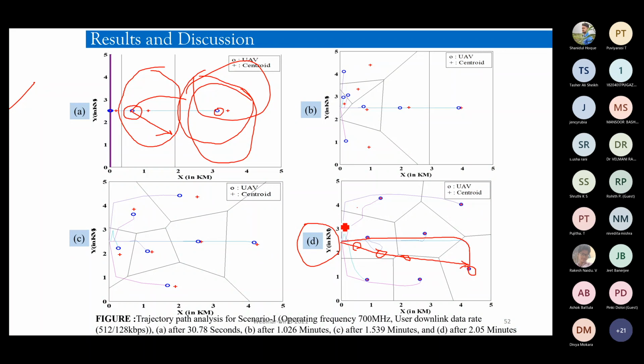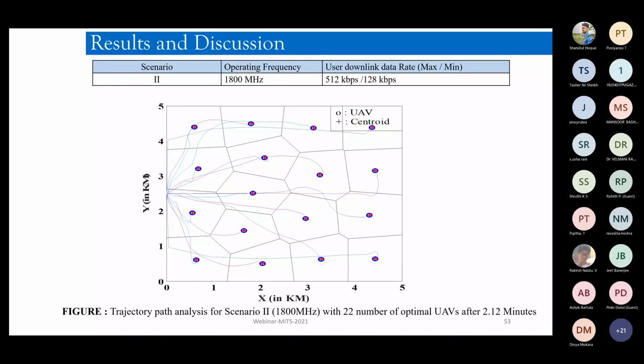And in all these cases, let me remind you that we have taken the user association, the coverage area, and the energy as the constraints. There could be n number of constraints in this, so your results are going to be different for all these cases, as you can understand. So this is the final result which we got after running it for 2.12 minutes, at the 1800 megahertz frequency band, right? You can see the trajectories of the UAVs, and they're finally placed at their target locations.